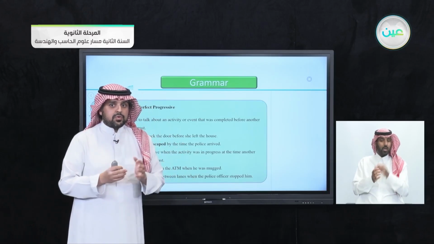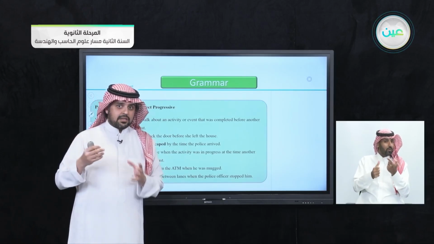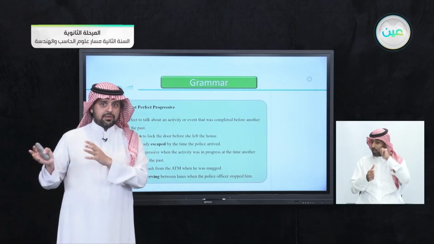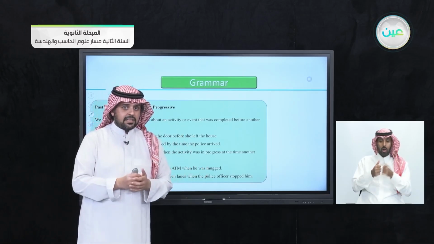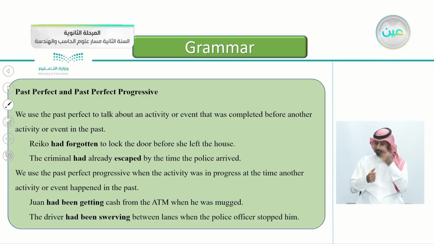So we had two events, that she forgot to lock the door, and that she left. Can you tell me which one happened first? She forgetting to lock the door, or that she left? Yes, the first one is that she forgot to lock the door. That's where we put the past perfect. We say Rico had forgotten to lock the door before. This is the key word here. This is the word to relate the two sentences. Before she left the house. The second event here, we use the past simple.